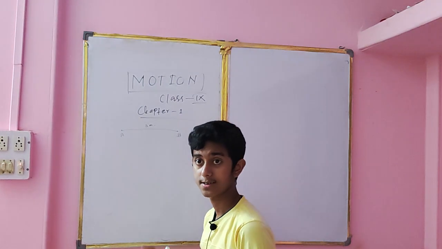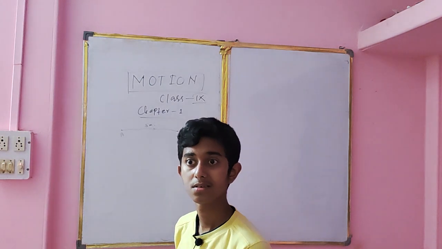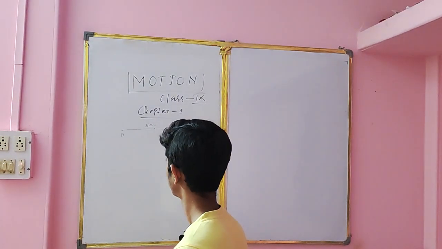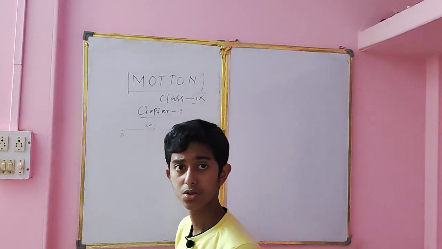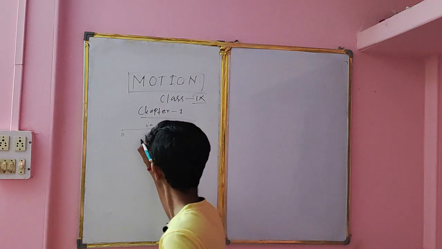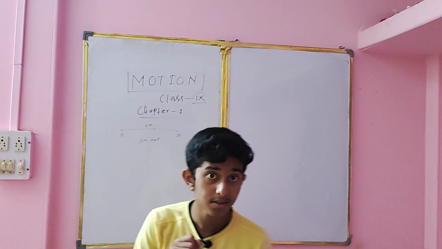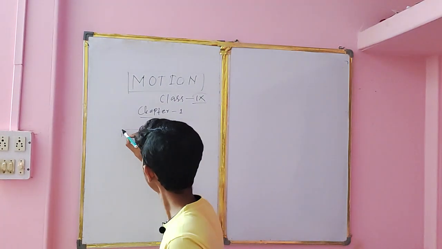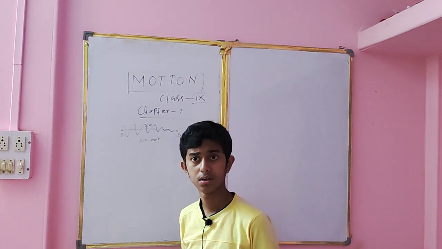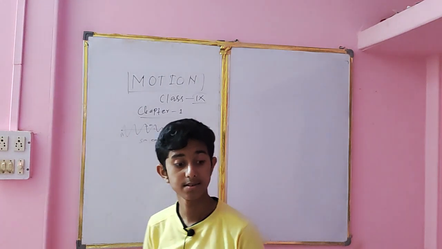Yes, obviously we can say the direction from here to here, means it is from east to west. So 5 meter east. So this is the displacement. But when the road is like this, can we say the direction? Obviously not. And this road is known as distance.